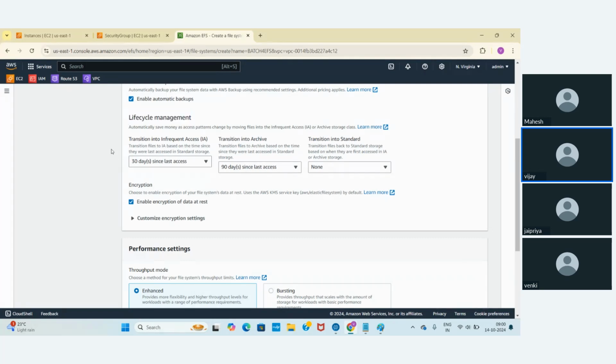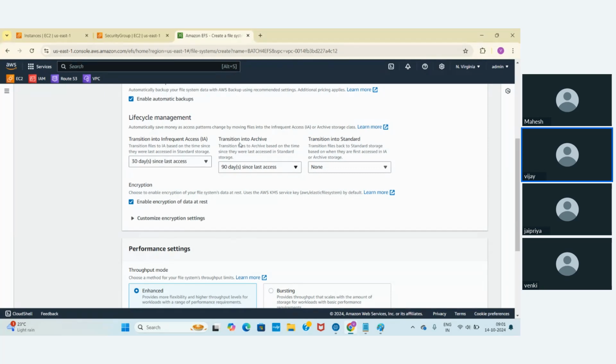So let's say we are keeping an object and it is not accessed for 30 days, like no one has used it for the last 30 days, then where does it have to go? It has to go to Infrequent Access. And again, after 90 days or 180 days, if no one is using it, it has to go to archive, or Glacier, as I mentioned. If someone accesses it within that time, it has to go back to Standard.